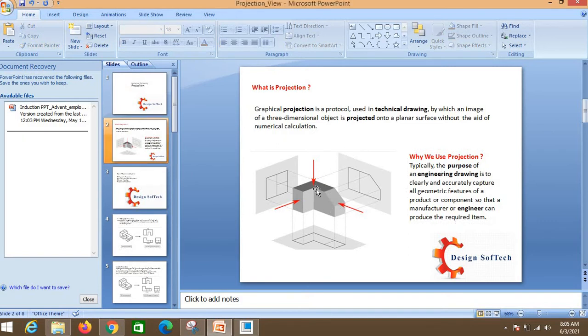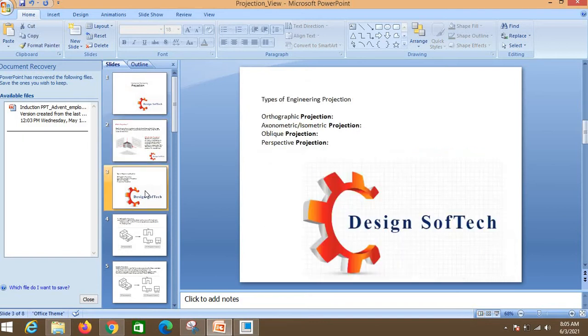It is not possible to manufacture the part by seeing only a 3D part. We can manufacture, but not accurately. The dimensions are not accurate in the 3D part. Dimensions are obtained accurately on the 2D parts, which are these projections, okay. So why are we using the projection? To manufacture the part with exact dimensions, okay. So that is why we are using a projection, okay.